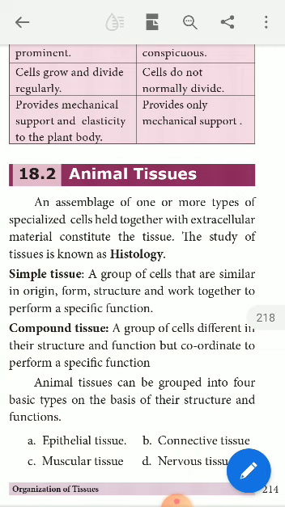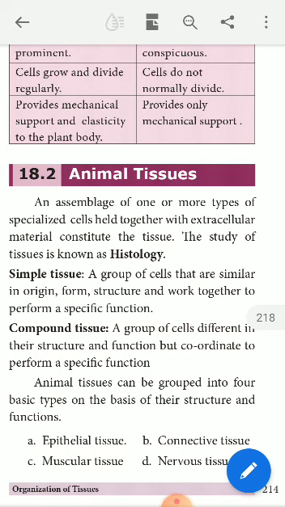Histology is the study of tissue, right? The study of tissue is known as histology. Now, the tissue can be classified into two main groups or two divisions. One is called simple tissue, another one is called compound tissue. Why are some tissues called simple tissue and why are some called compound tissue? There is a reason behind it.